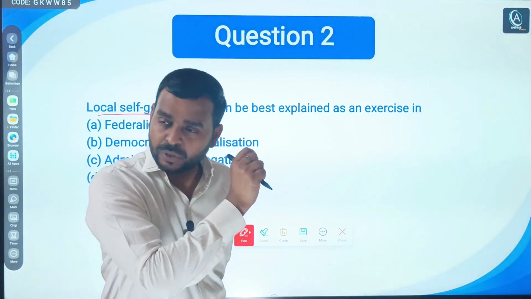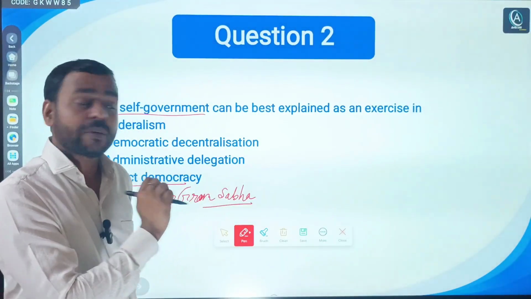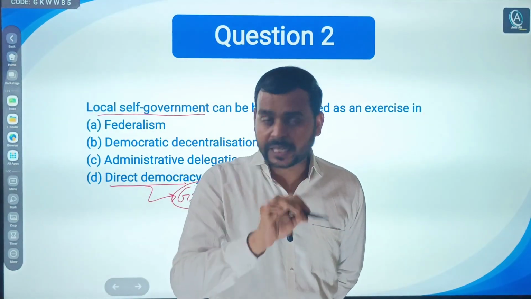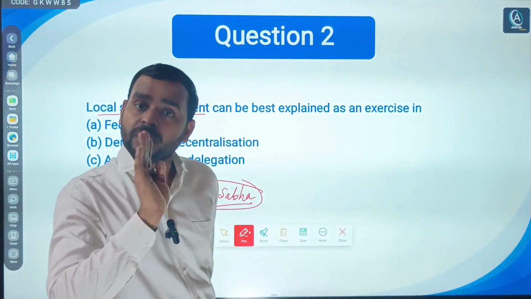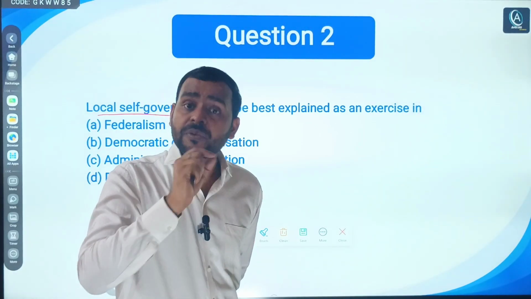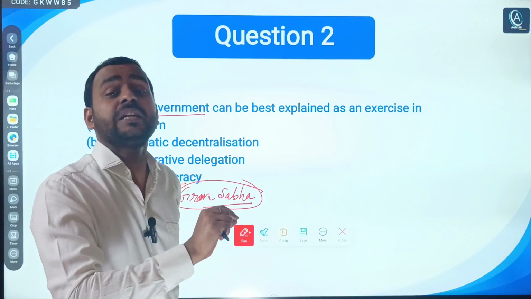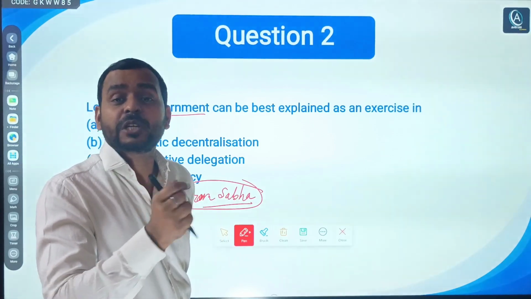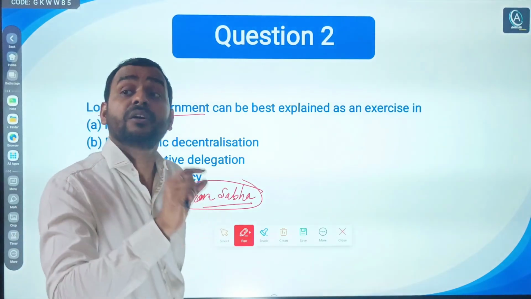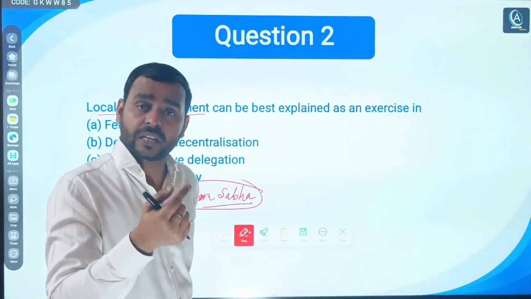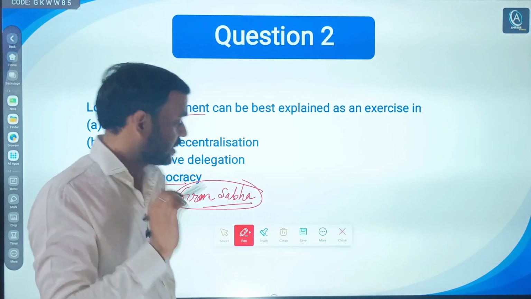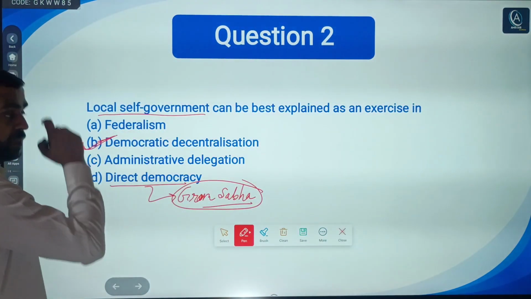Though Gram Sabha is one of the very basic units of local self government, if the statement comes, does India have direct democracy, your answer should be: No, we have indirect democracy. But if the question comes in a descriptive form, then you can say that we have direct democracy at a very lower level, that is Gram Sabha level. Why? Because each and every individual who is 18 years or above is a member of Gram Sabha. So B would be the right answer to this question.